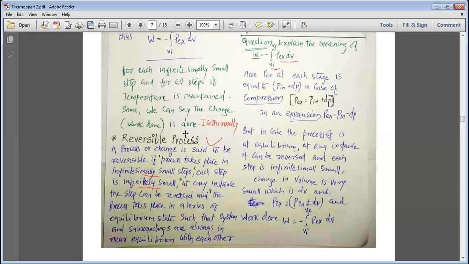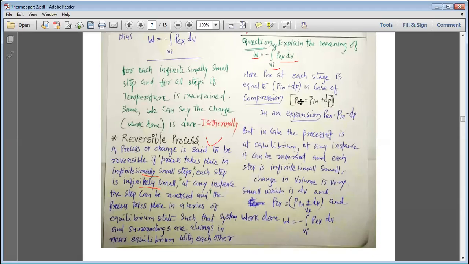These steps we can reverse very easily, and the process takes place in infinite steps, where each step is reversible. So there is an equilibrium between the system and surroundings at any instant for the step. And this is how, when these four conditions are followed, we understand the reversible process.